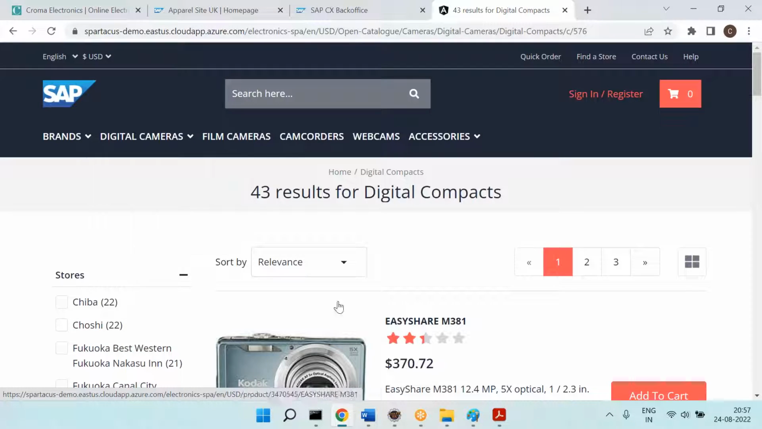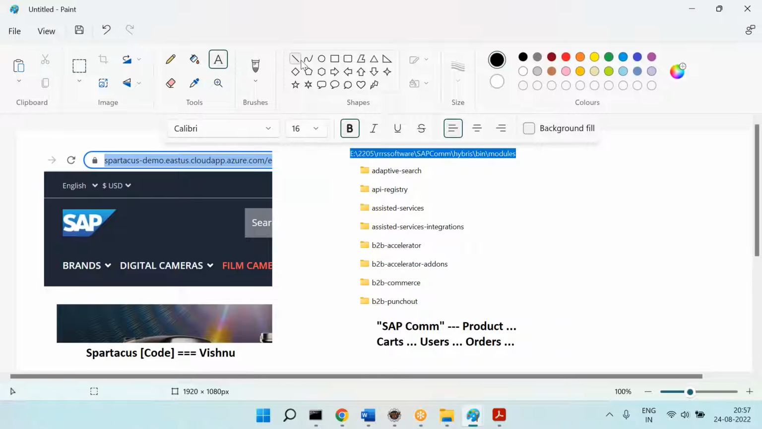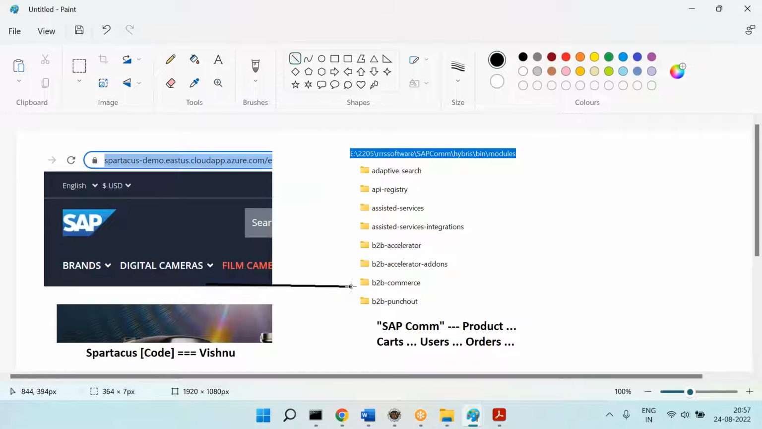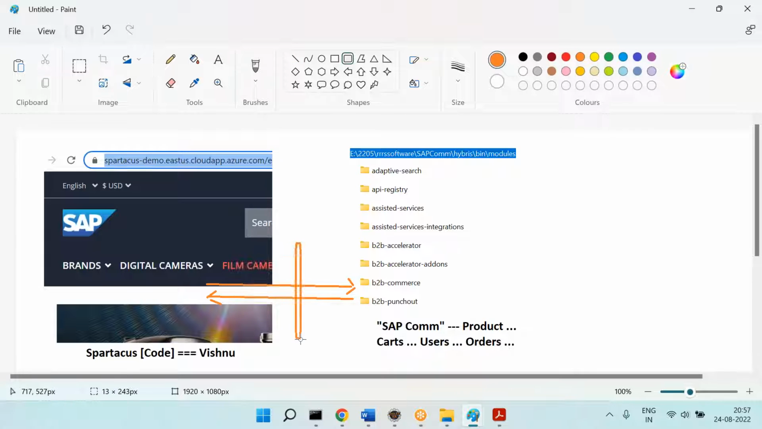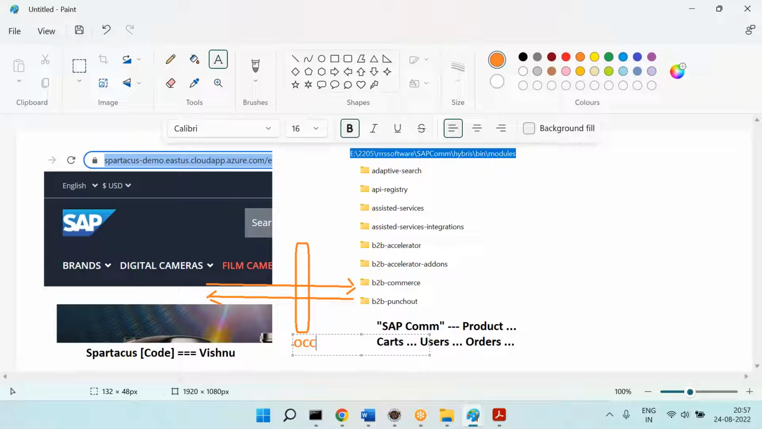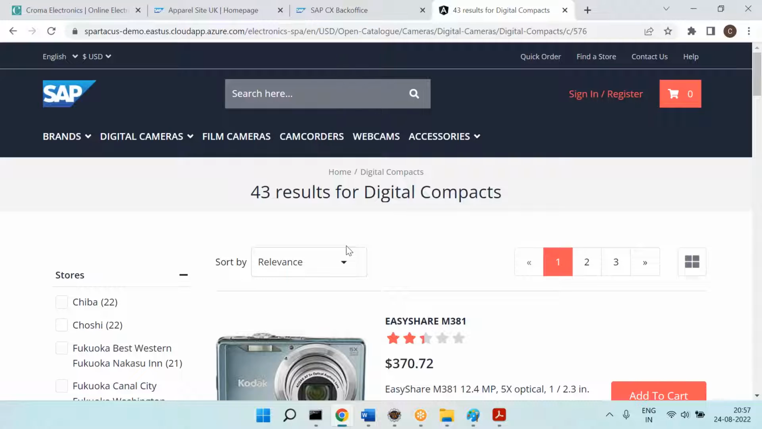It is just a UI, and the data, product data, cart data, all of it is coming from commerce. So that means there is a data exchange between these two. That data exchange will happen through OCC services. OCC, Omni-Channel Connect. Let me prove whether it is coming through OCC or not.